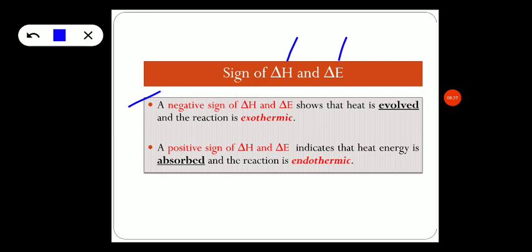The positive sign of delta H and delta E indicates that heat energy is absorbed during the reaction and the reaction is said to be endothermic in nature.